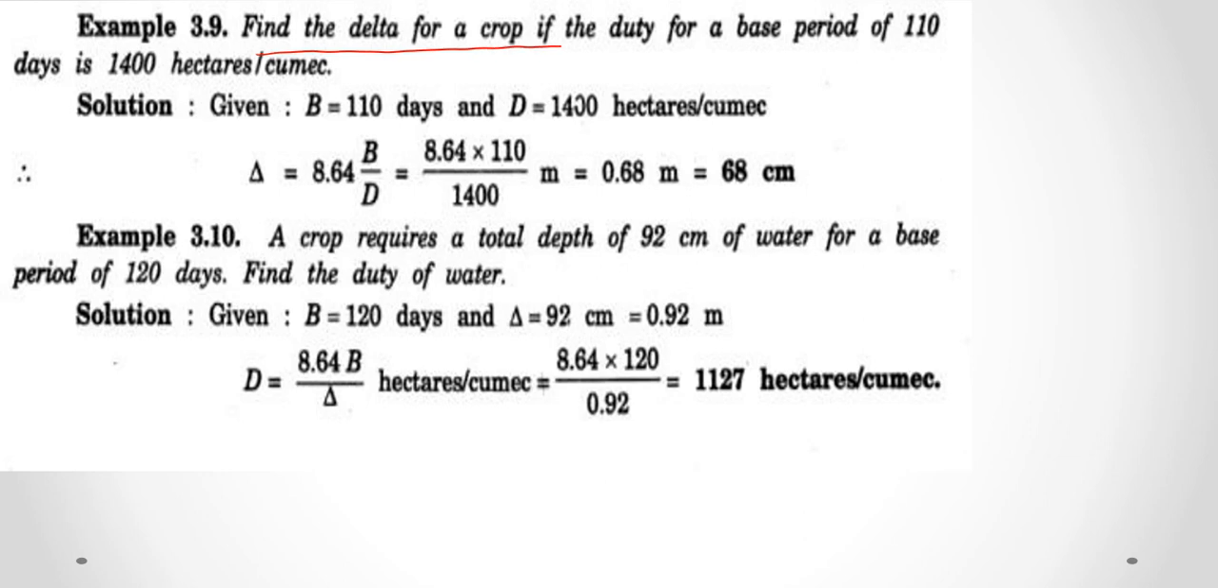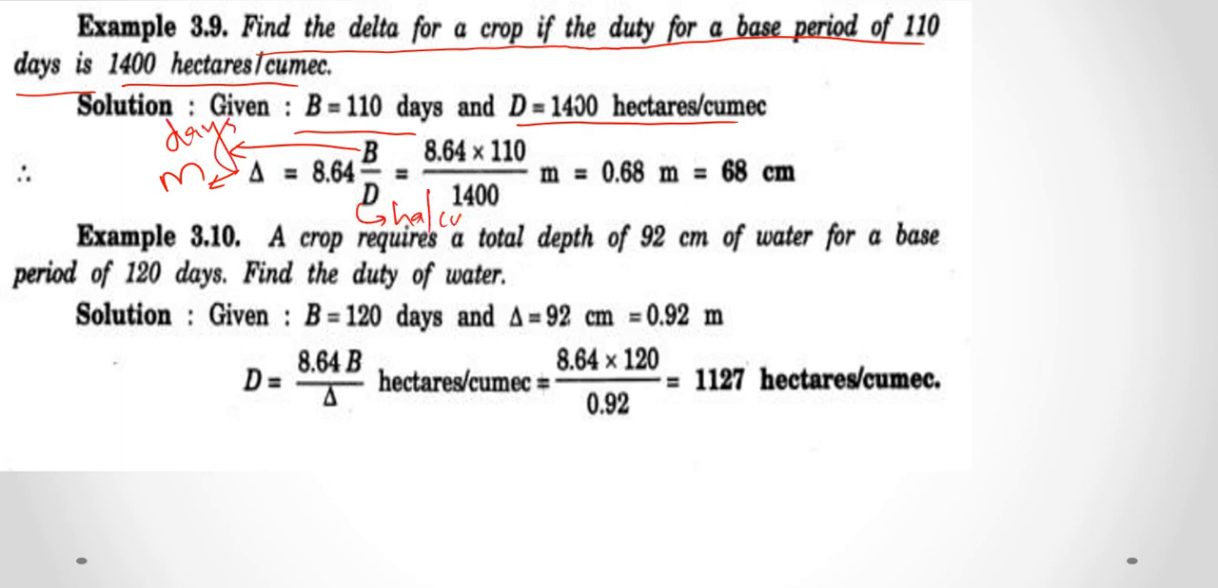Okay, in this question we have to find the delta for a crop if the duty for a base period of 110 days is 1400 hectares per cumec. So here base period is given as 110 days and duty is given as 1400 hectares per cumec. You have to simply find delta from the equation delta = 8.64 B by D, where delta is obtained in meters if B is substituted in days and duty is in hectare per cumec.